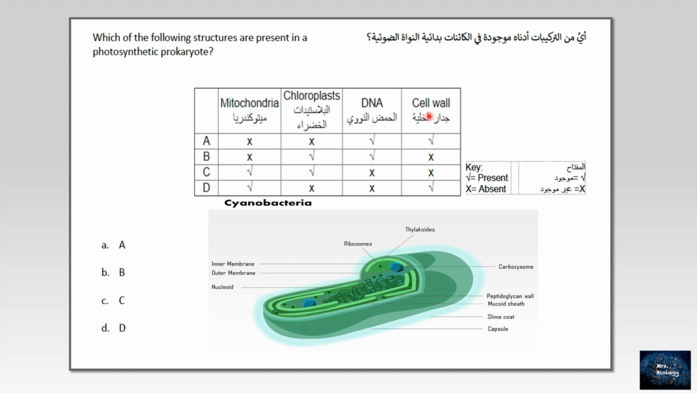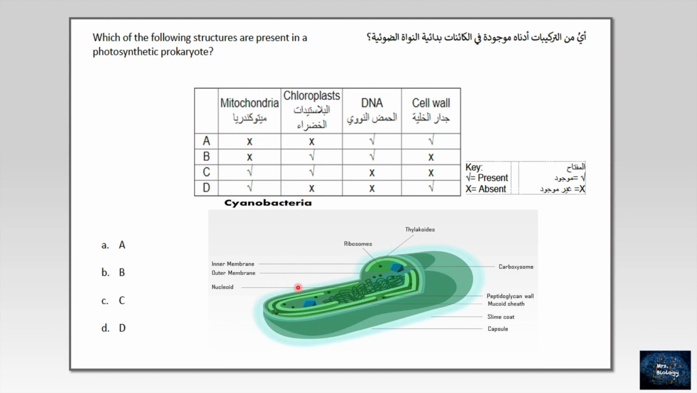Without thinking, we all know that prokaryotes, like bacteria, don't have any membrane-bound organelles. Mitochondria and chloroplasts are considered membrane-bound organelles. So if you depend on just this information, you will find that A is the right answer. But maybe you will ask, Miss, you are talking about photosynthesis, and we need the chloroplast because it contains the chlorophyll. Hold on. Chloroplast, yes, in eukaryotic cells contains the chlorophyll, but in bacteria, you will find the chlorophyll in the cytoplasm. So no need for a chloroplast.